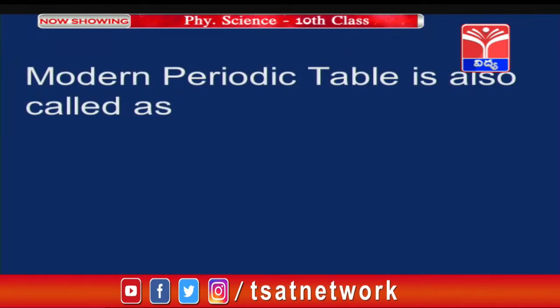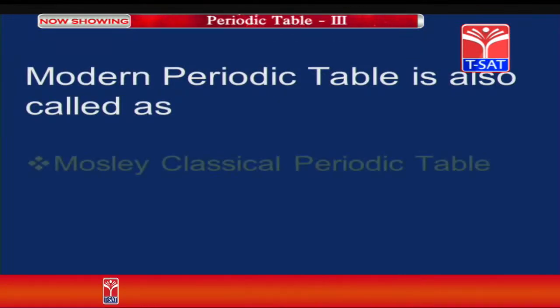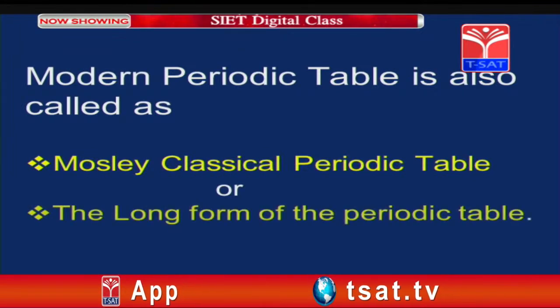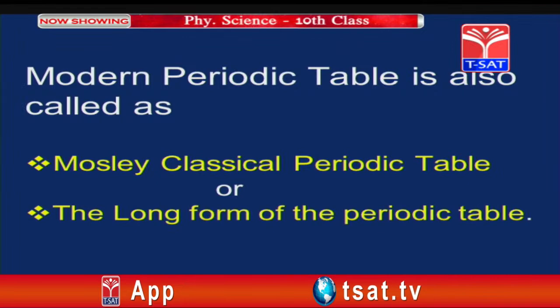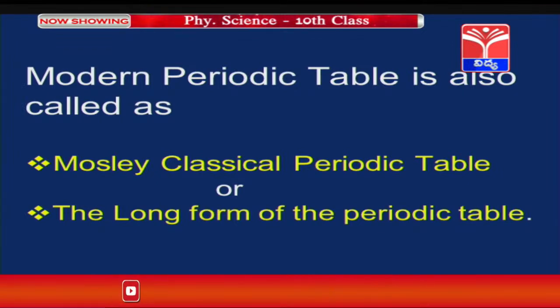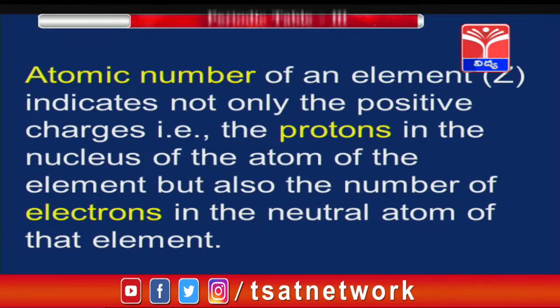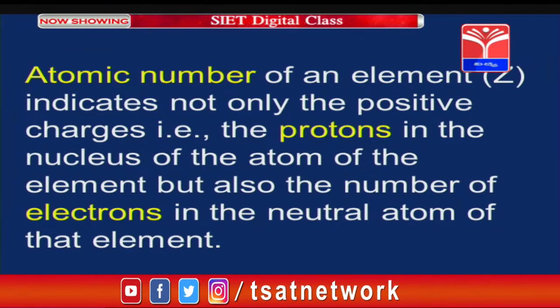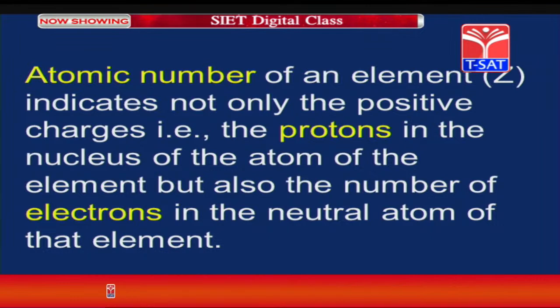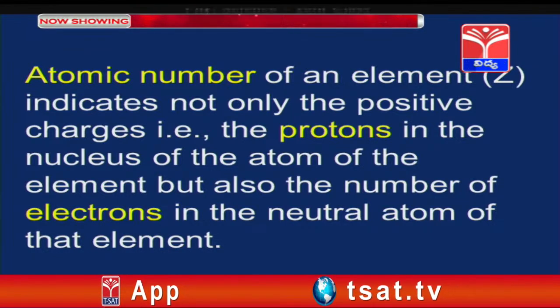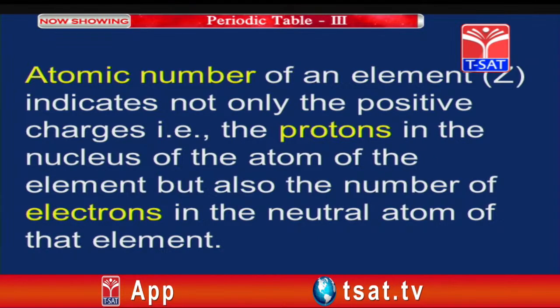Now, the modern periodic table is also called Moseley's classical periodic table or the long form of the periodic table. There are two names for the modern periodic table. The atomic number of an element indicates not only the positive charges, that is the protons in the nucleus of the atom of the element, but also the number of electrons in the neutral atom of that element.